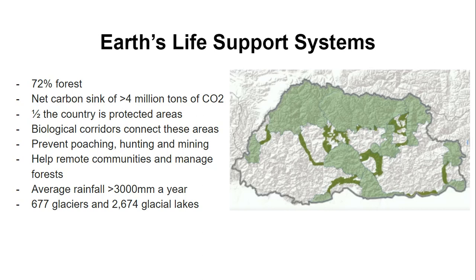As a country, Bhutan receives over 3,000 millimeters of rain a year, which is similar to the Amazon rainforest. Most of this rain comes between May and September, where they have up to 30 days a month of precipitation. Given that part of the country is in the glaciated Himalayas, as seen before, where there are 667 active glaciers and 2,674 glacial lakes, these serve as huge stores of water. The glacial ice has an estimated volume of 127 cubic kilometers.